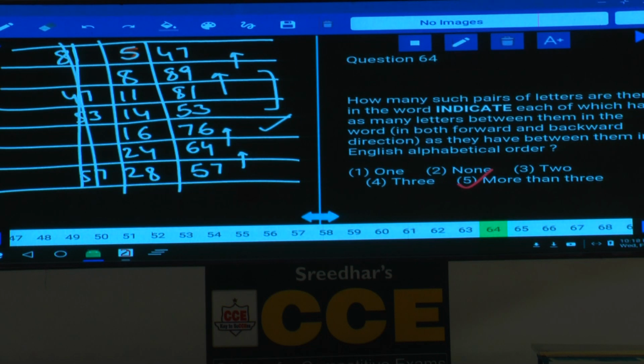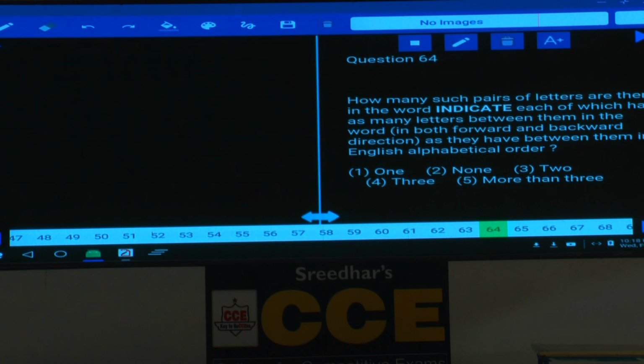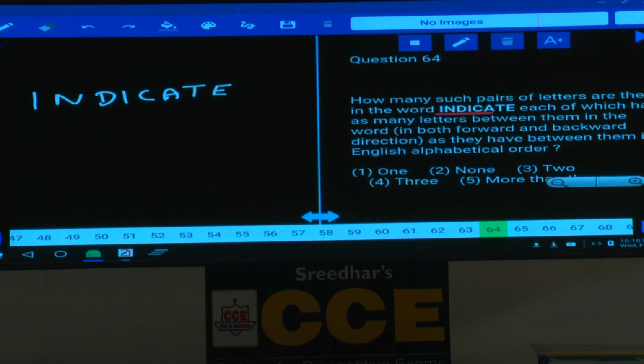And question number 64. How many such pairs of letters are there in the word? Now 64, what is the word here? INDICATE. Yesterday we had discussed this question. How many such pairs of letters are there in the word INDICATE, each of which has as many letters between them in the word in both forward as well as backward direction as they have between them in the English alphabetical order, isn't it?